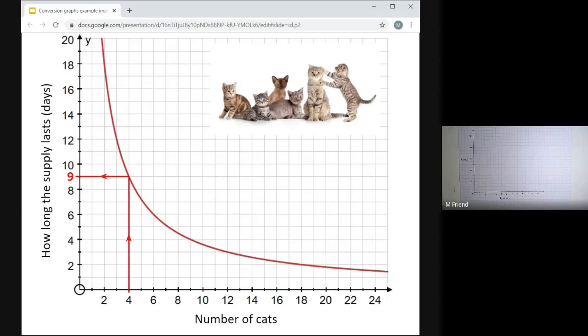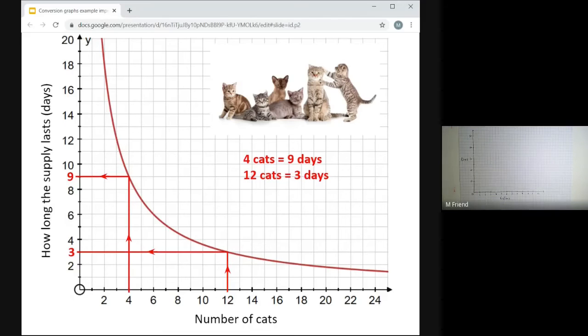So it's easy to use the graph in the same kind of way. Even though this is not a nice straight line, it's still easy to use the graph. So 4 cats, it would last for 9 days. What if you had more cats? What if you had 12 cats? Now the graph is telling us that it would only last 3 days.